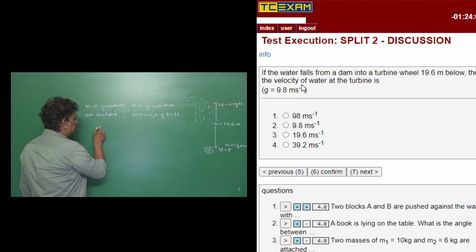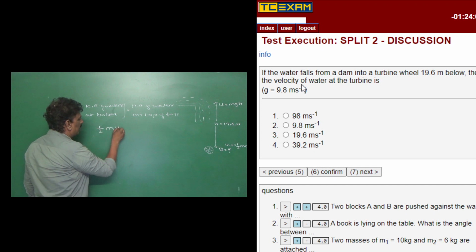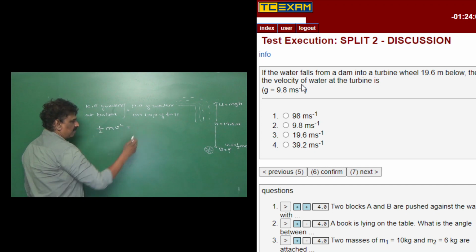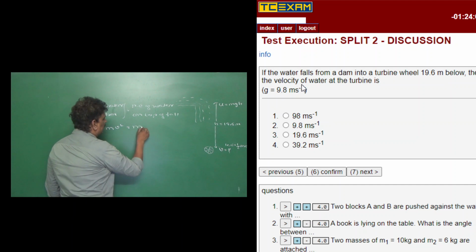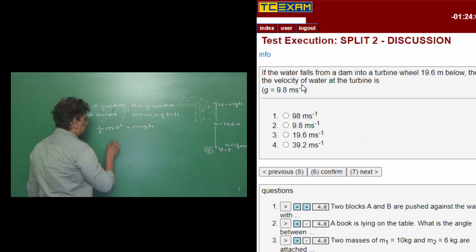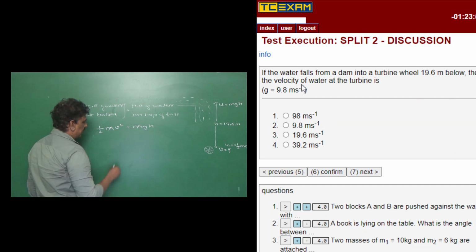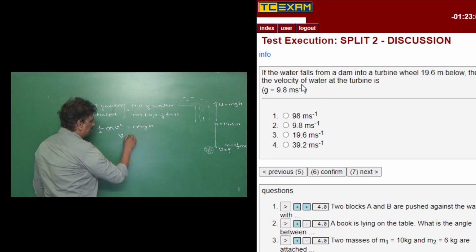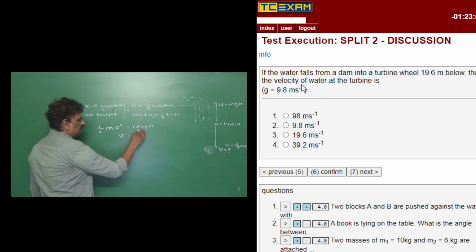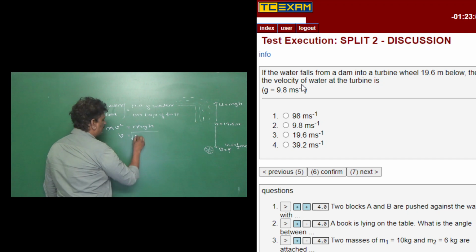That kinetic energy, half mv square, where m is the mass of the body, is equal to mgh. m gets cancelled. So v square is equal to 2gh, or v is equal to square root of 2g into h,